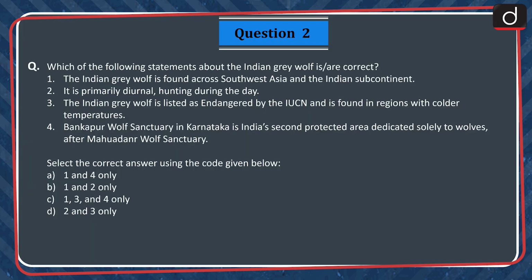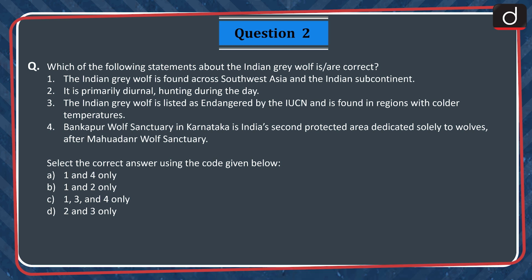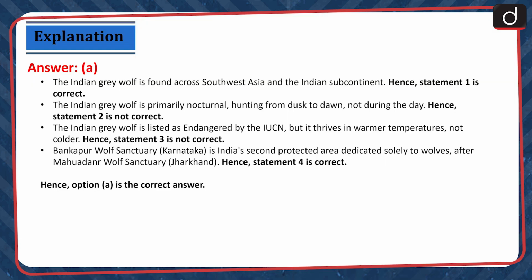Next, which of the following statements about the Indian grey wolf is or are correct? 1. The Indian grey wolf is found across Southwest Asia and the Indian subcontinent. 2. It is primarily diurnal, hunting during the day. 3. The Indian grey wolf is listed as endangered by the IUCN and is found in regions with colder temperatures. 4. Bankapur Wolf Sanctuary in Karnataka is India's second protected area dedicated solely to wolves after Mahuadar Wolf Sanctuary. Select the correct answer using the code given below. 1 and 4 only, 1 and 2 only, 1, 3 and 4 only, or 2 and 3 only. The correct answer is option A, 1 and 4 only.